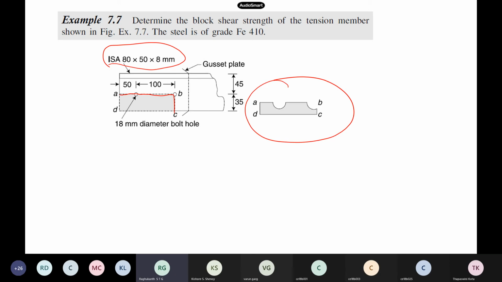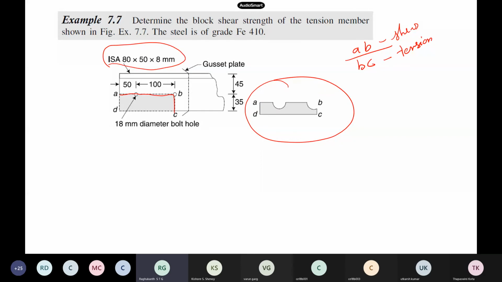Now which plane is shear, which plane is tensile, among AB and BC? First identify which is the shear plane and which is the tensile plane. AB is the shear plane. BC is the tensile plane.